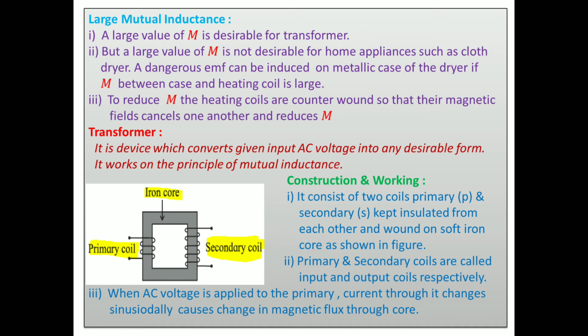Suppose you consider your mobile battery or mobile charger. To charge the mobile battery, 5 volt DC is normally required. You know that you have 230 volt AC. Then what do we have to do? We take a charger. In that charger there is a transformer.